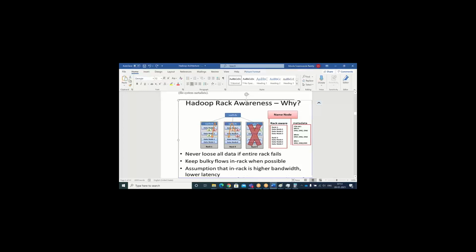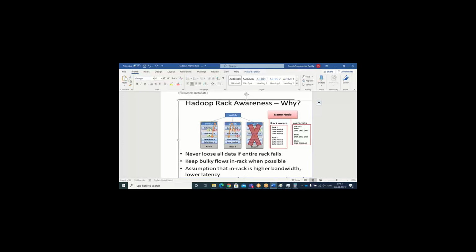That means at any given point of time, one copy will be placed in a different rack, and the remaining two will be copied in the same rack in different data nodes, not in the same data node. At any given point of time, your data block is not going to be placed within one data node. It is going to be placed in different data nodes.